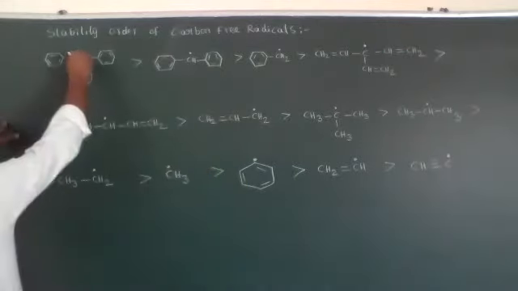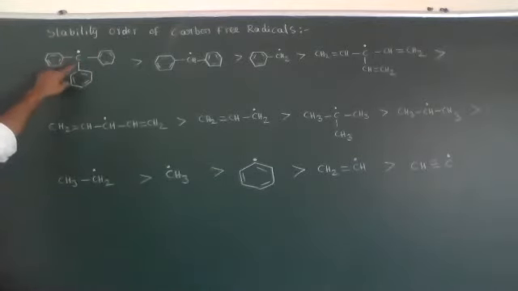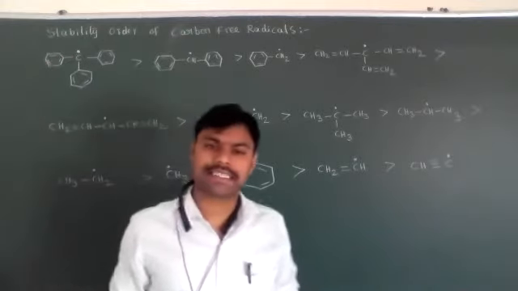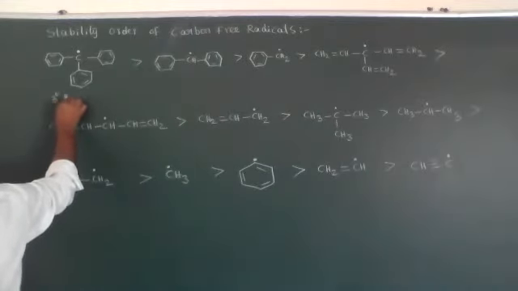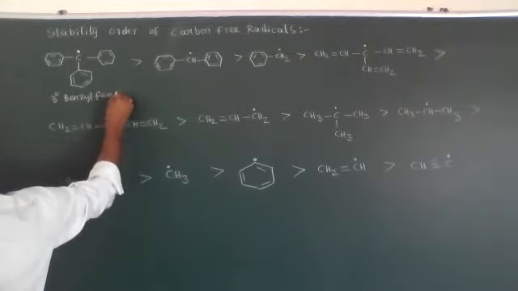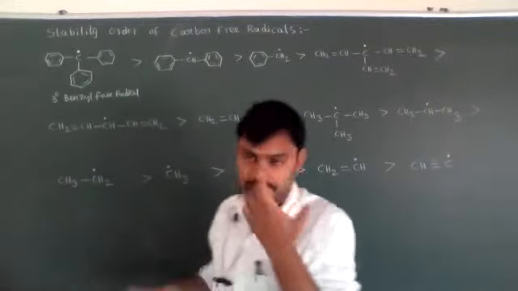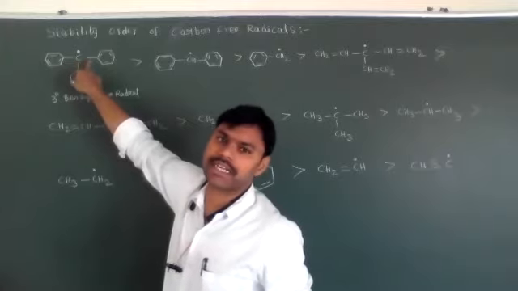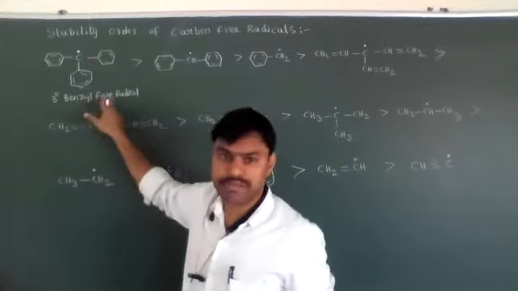Now, the free radical is present at the tertiary carbon. This carbon is connected with three benzene rings. Benzene rings means what, my dear students? Phenyl groups. That's why it is called a tertiary benzyl free radical, because the middle carbon has one unpaired electron. That's why it is called a free radical. Now it is connected with three benzene rings, that's why it is called a tertiary benzyl free radical.